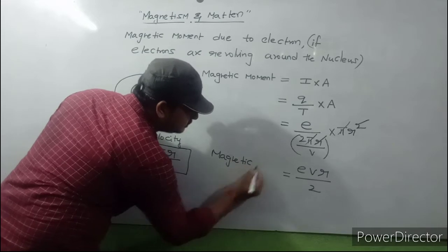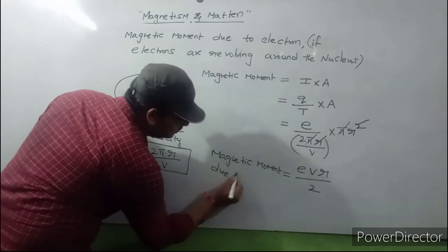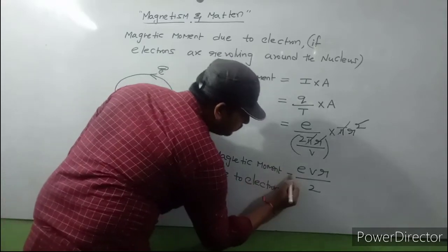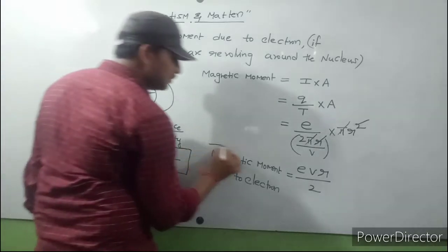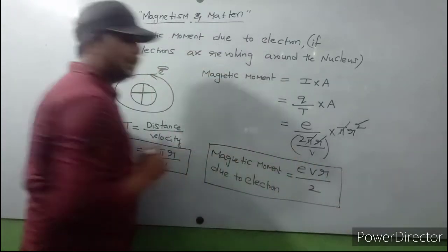Magnetic moment due to electron: the formula is e v r by 2.